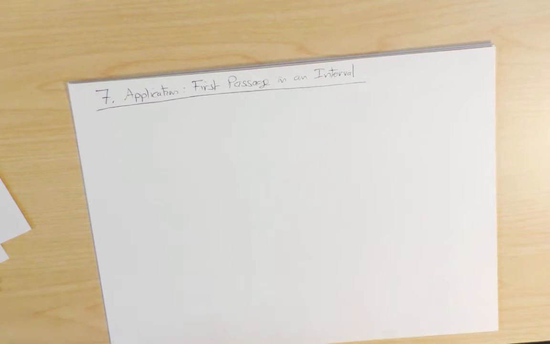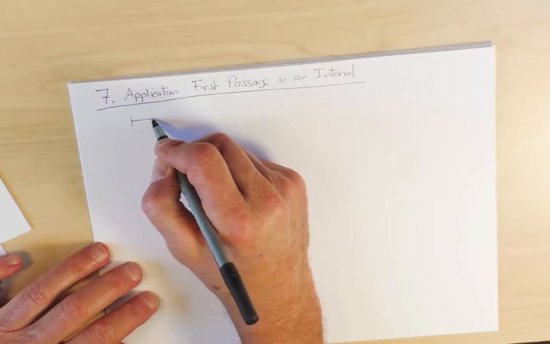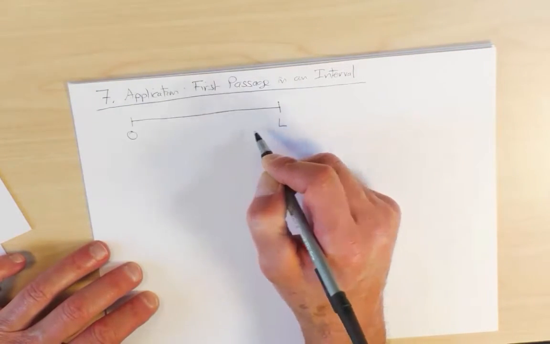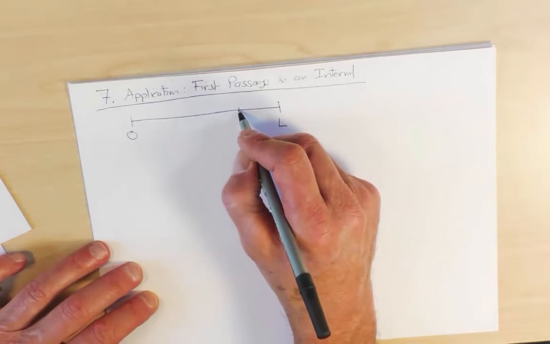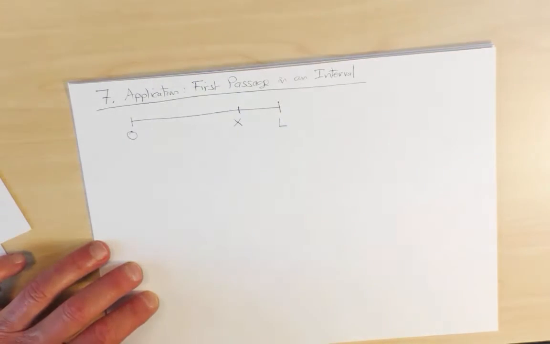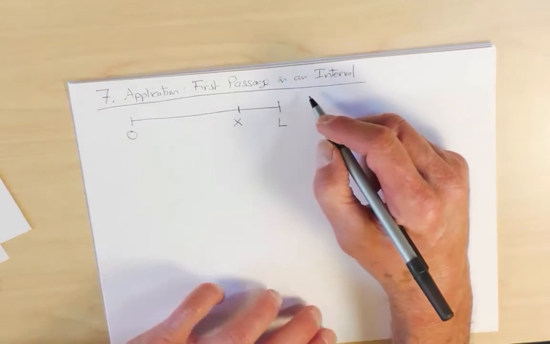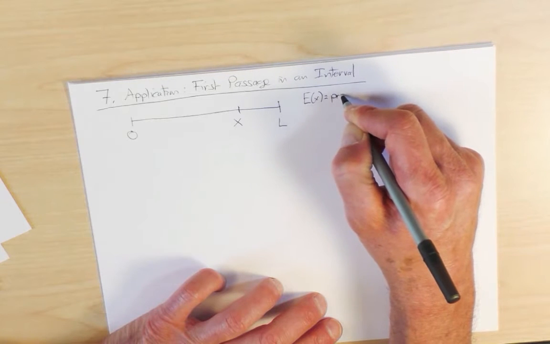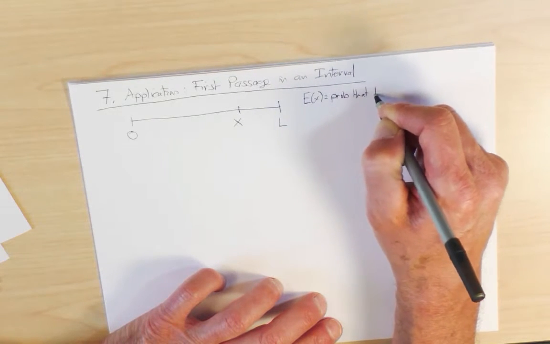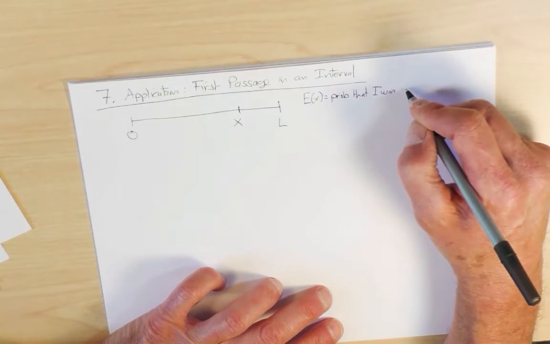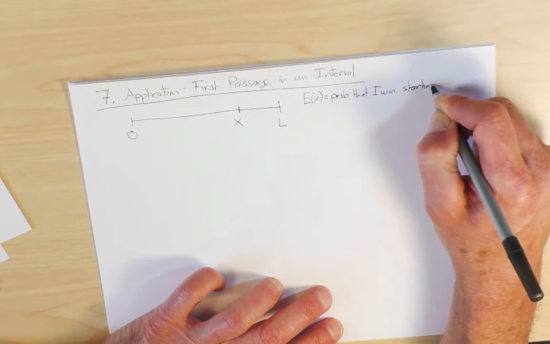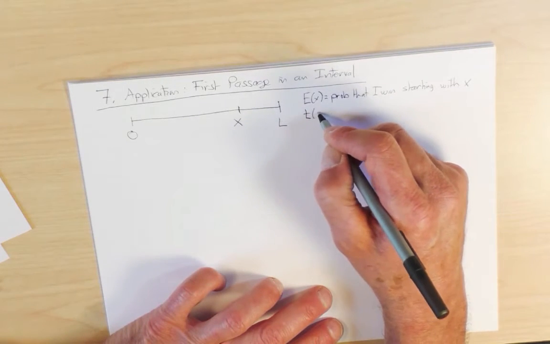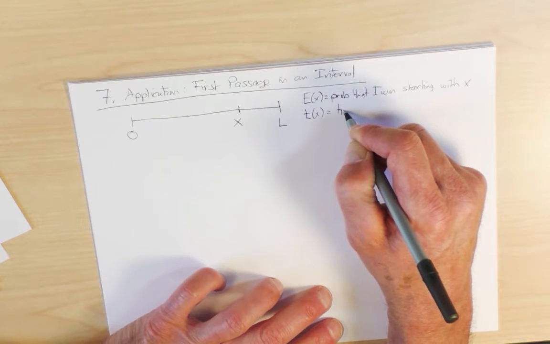So let's now represent this graphically. We have our one-dimensional interval from 0 to L. L is I have all the coins, 0 you have all the coins. And then we start, for example, I have X coins. The two questions I want to address are, first of all, E of X, which is the probability that I win, starting with X coins. And the other question is T of X, which is the time of the game.